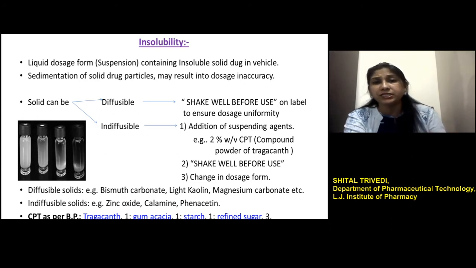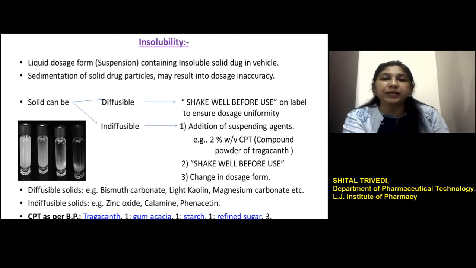Sometimes, if the solids are poorly wettable in the liquid used, wetting agents like surfactants can be used to enhance the wetting and thereby the distribution of the solid in the liquid system.